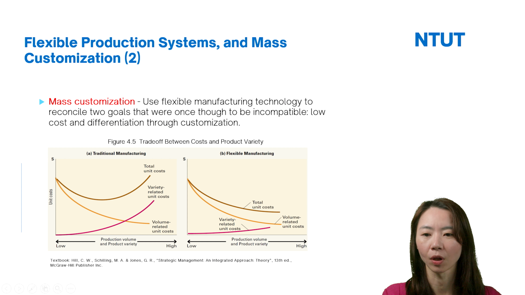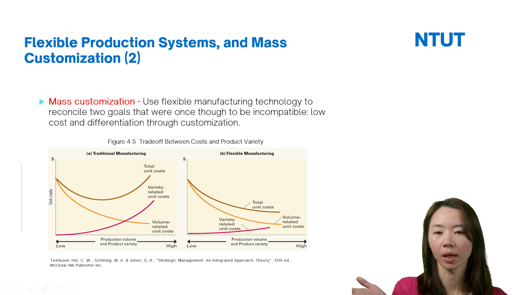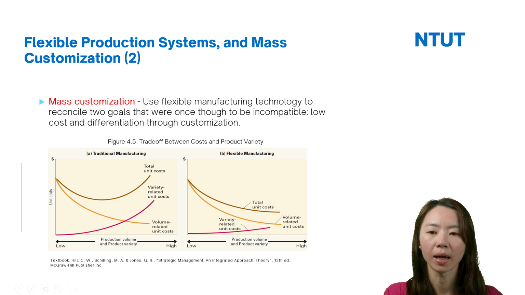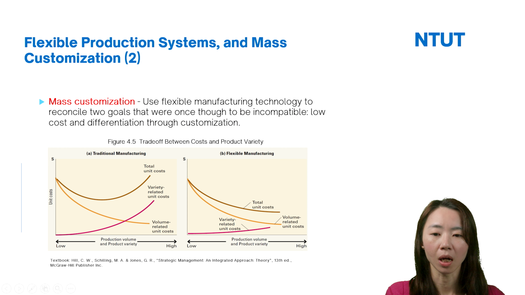on the left side, we can see the yellow line, red line, and brown line here, and we can also see the two dimensions. Here is the unit cost, and the other dimension is the production volume and the product variety.